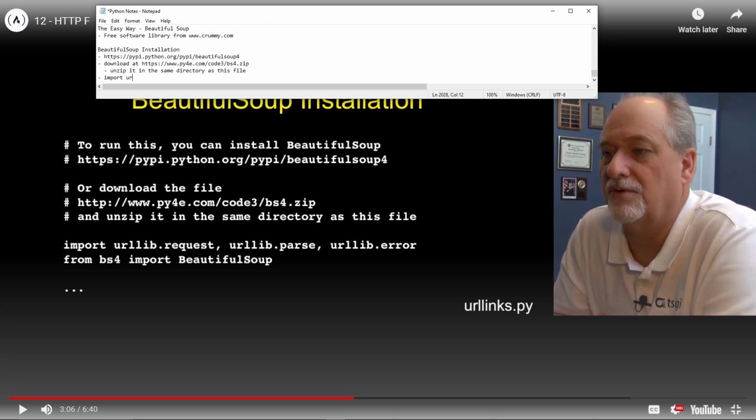Import urllib.request, urllib.parse, urllib.error, and then we would say from bs4 import BeautifulSoup. Okay, and that's the other way to do it, I guess.